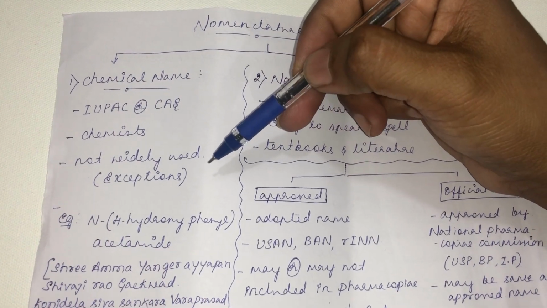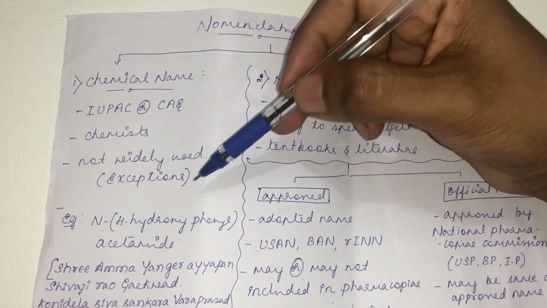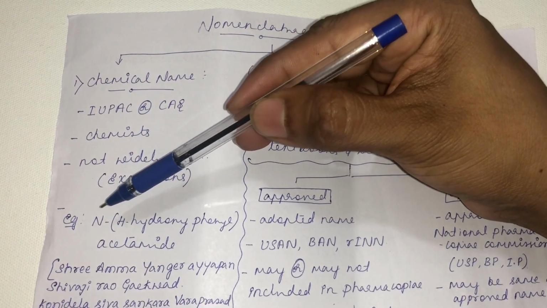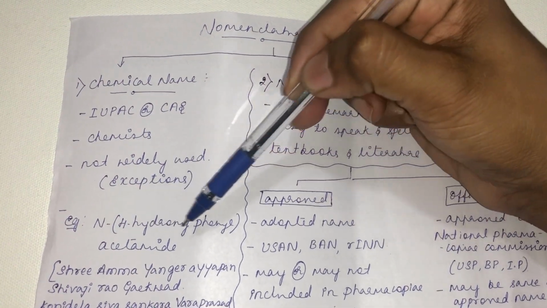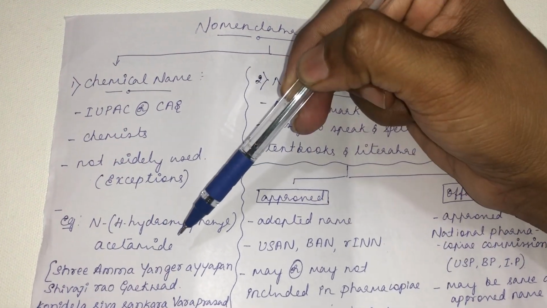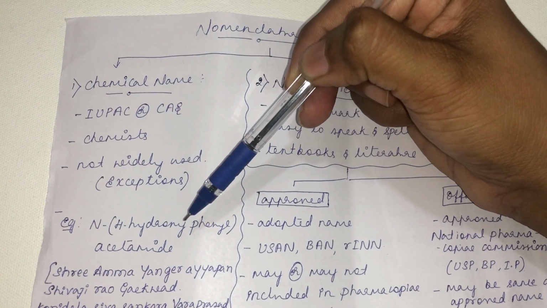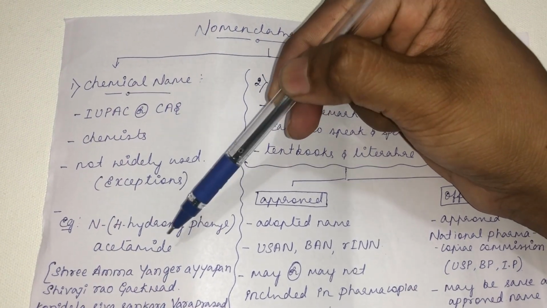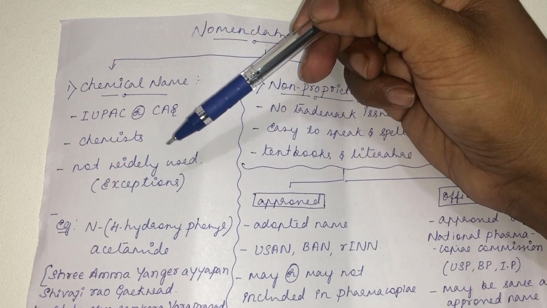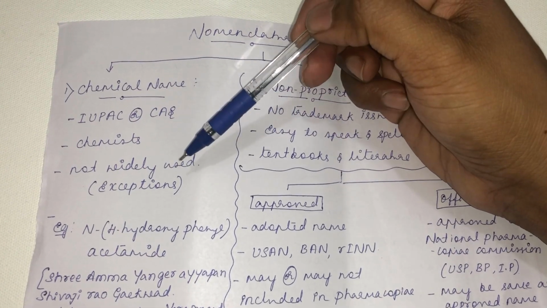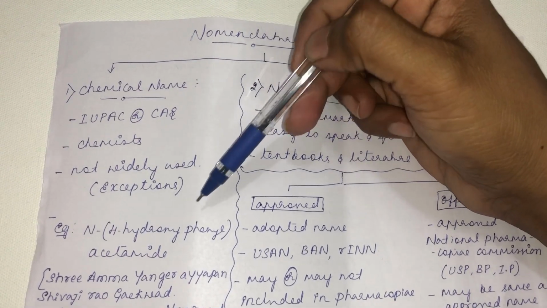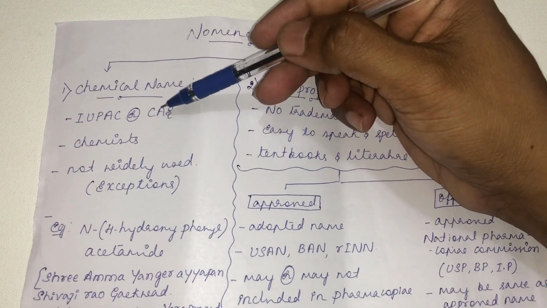For example, paracetamol. What is the chemical name of paracetamol? The paracetamol chemical name is N-4-hydroxyphenylacetamide. If a physician writes this N-4-hydroxyphenylacetamide, it is very difficult for the pharmacist to comprehend. You cannot identify it as paracetamol right away by knowing the chemical name.